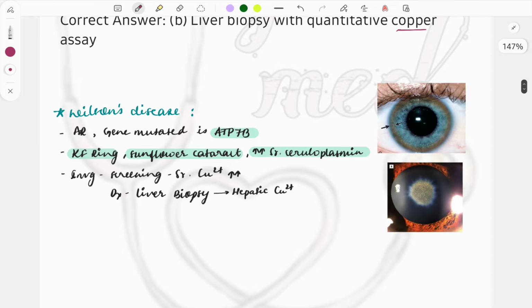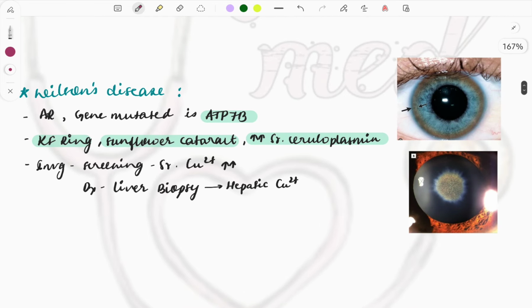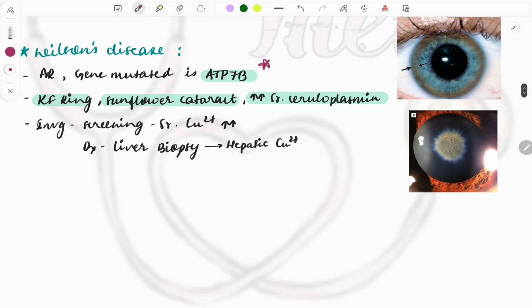About Wilson's disease, it is an autosomal recessive disease, and the gene mutated is ATP7B. PYQ, this was asked in past years. These two images were also asked in past years. The clinical features or buzzwords you must remember for Wilson's disease are the KF ring, the sunflower cataract, which you can see here in the image, and the increased ceruloplasmin.